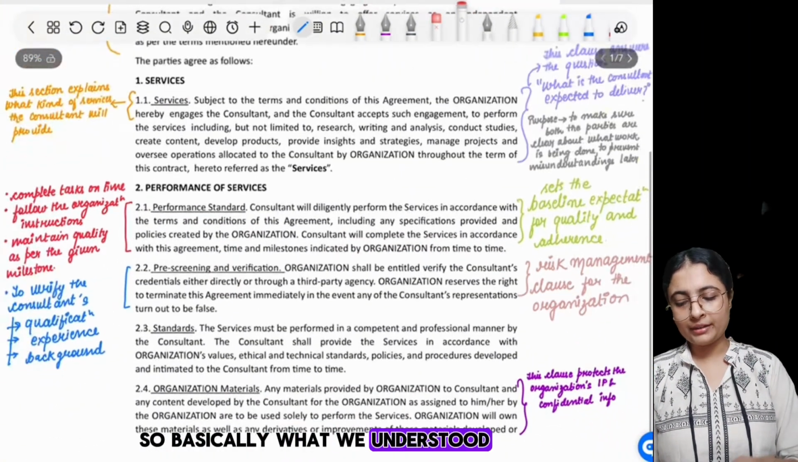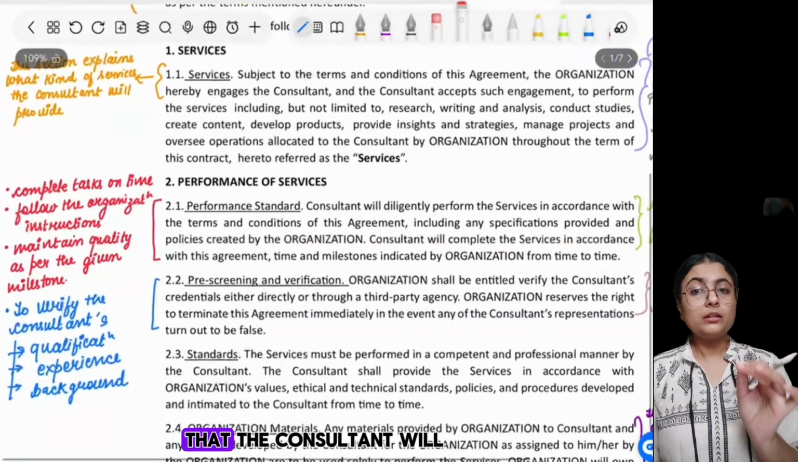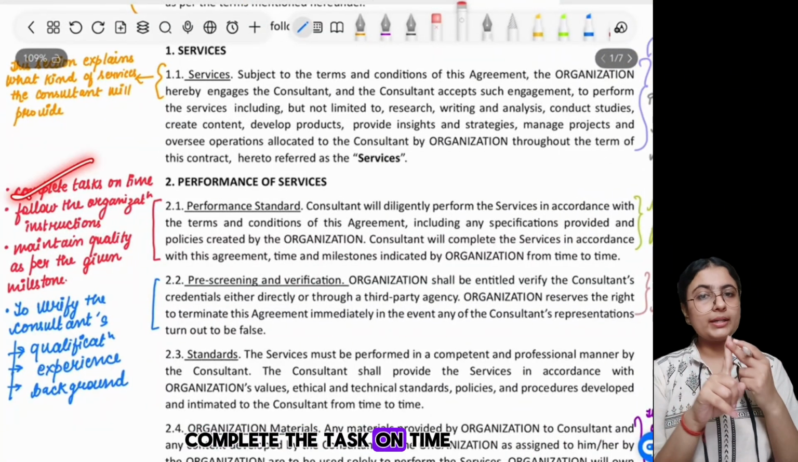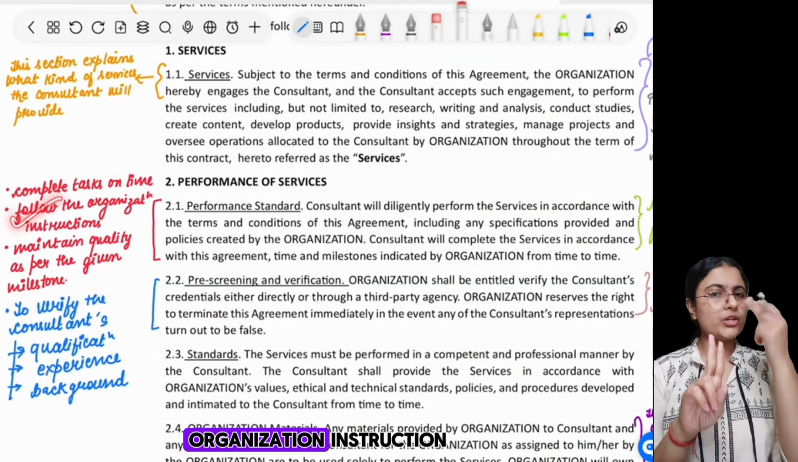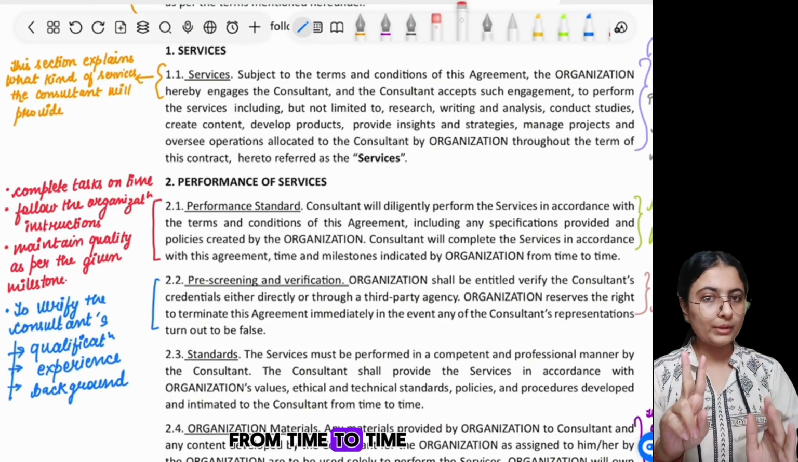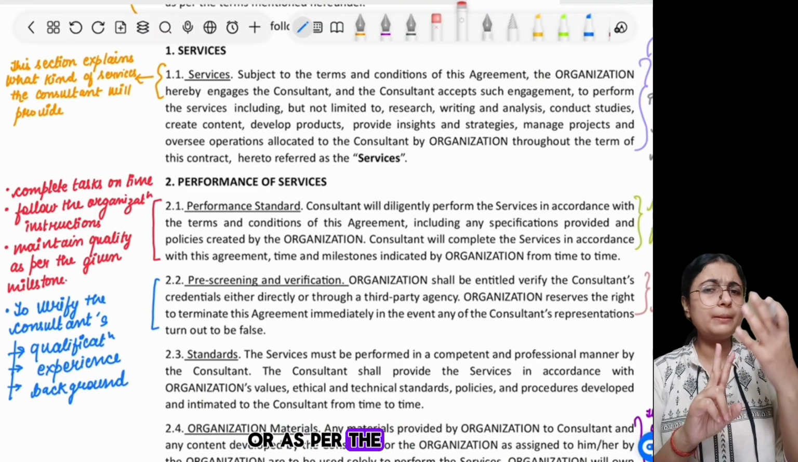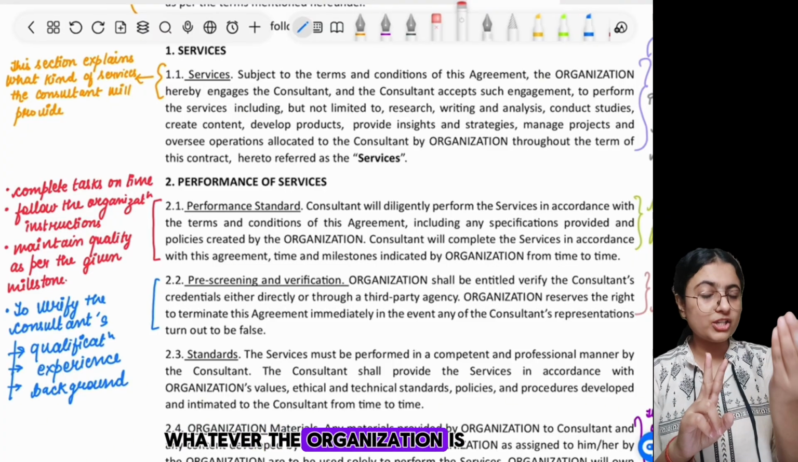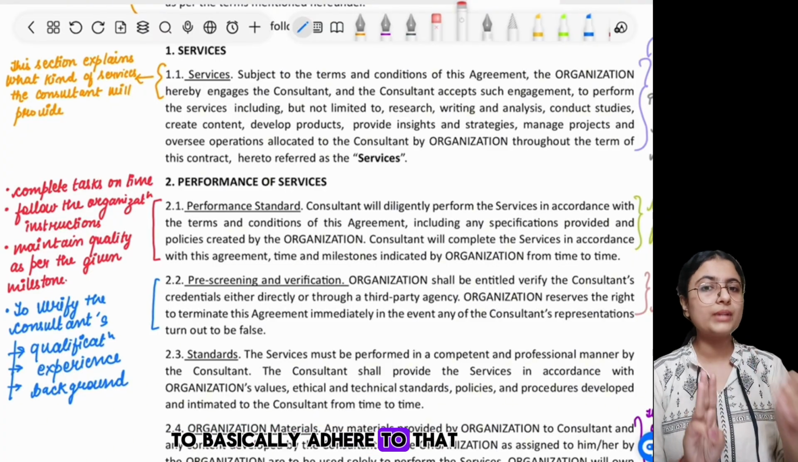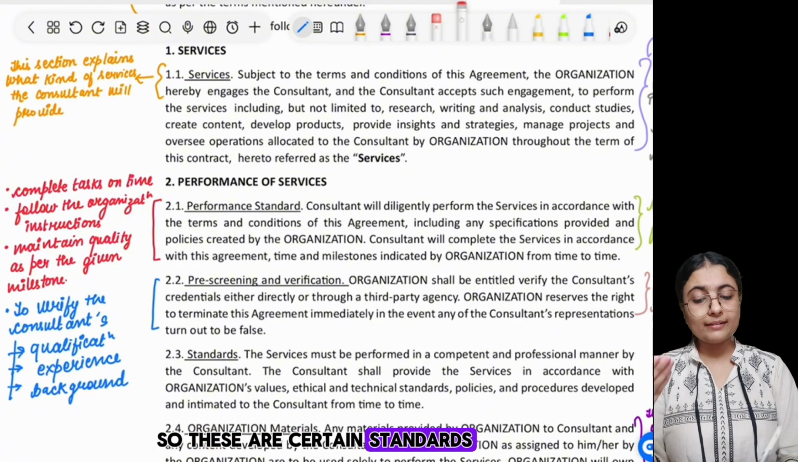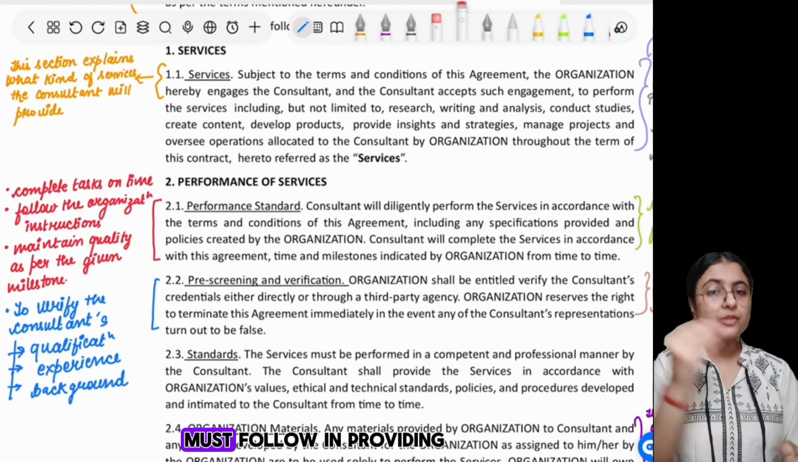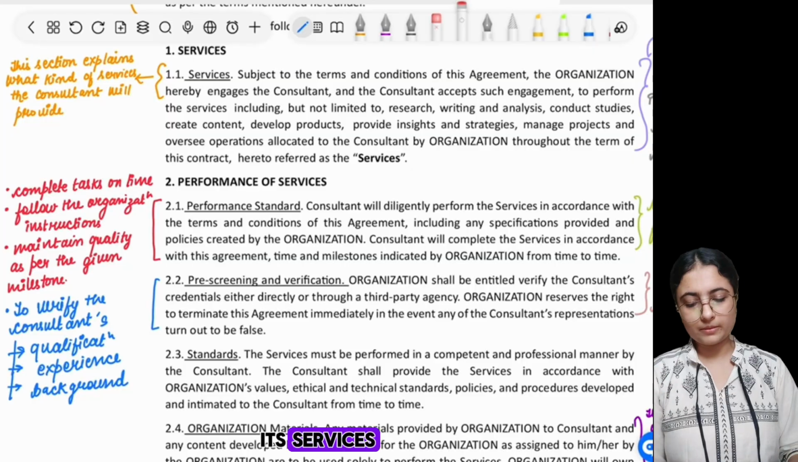So basically what we understood, that the consultant will complete the task on time, right? Will follow the organization instruction, whatever will be provided from time to time, will maintain the quality as per given by the organization, or as per the milestone or the checklist, whatever the organization is providing you, to basically adhere to that. So these are certain standards that the consultant must follow in providing its services.